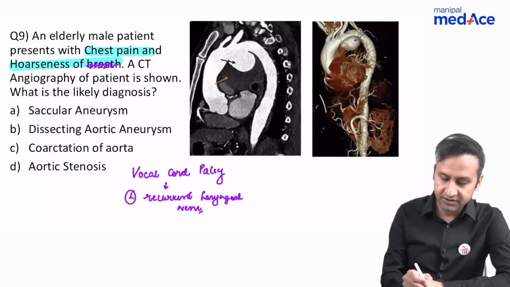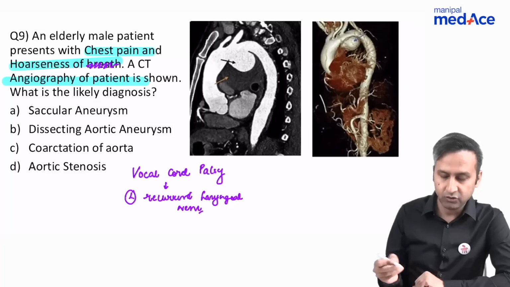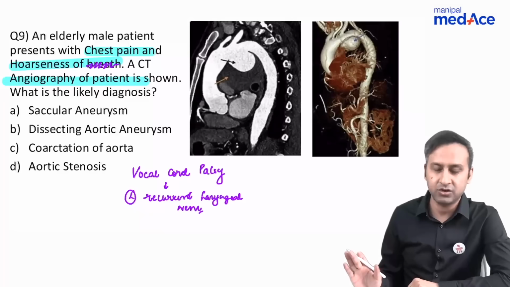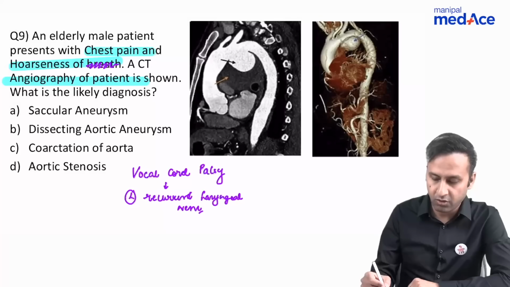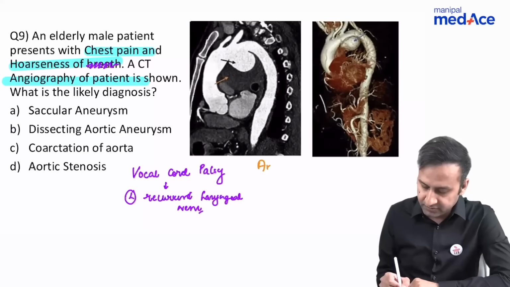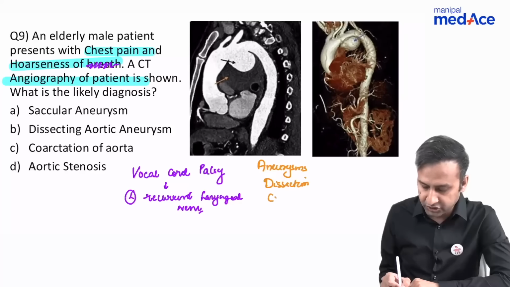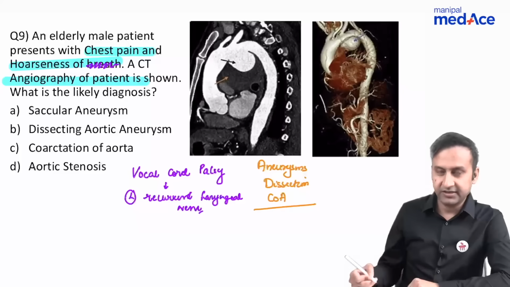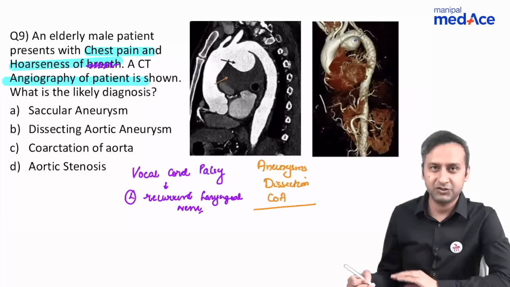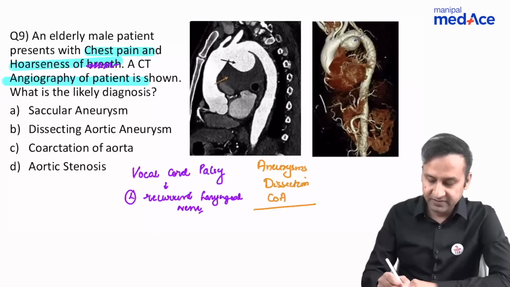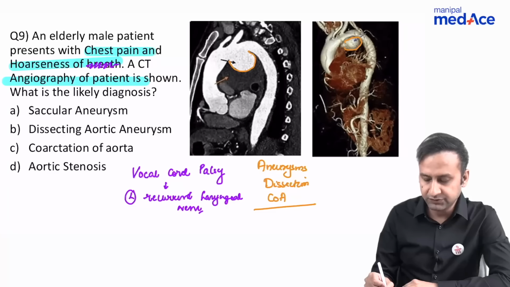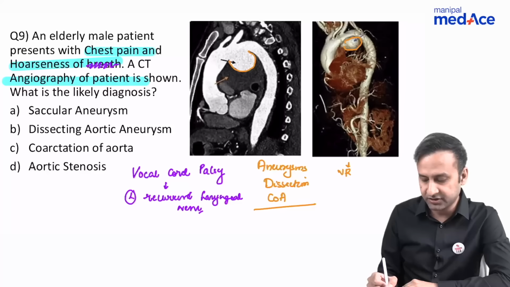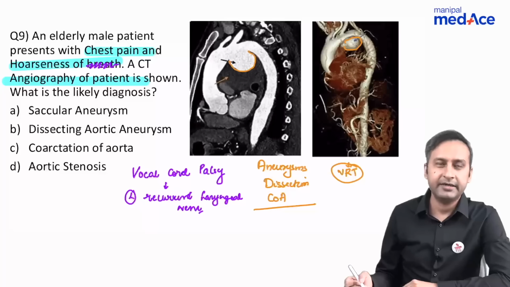Whenever the examiner gives you an angiography image, and that too of the chest, he's talking about some form of vascular pathology. So what are the vascular pathologies that we know of? We studied aneurysms, we studied dissection, and we have also studied coarctation of aorta. All these three options were actually given in the question also. Let's have a look at the image. What are we seeing? We're seeing a contrast filled outpouching here, which you can appreciate on these volume reconstructed images as well, which we call VRT images.